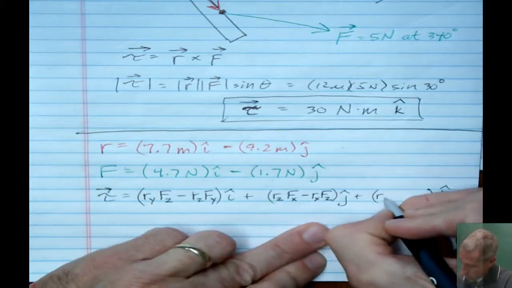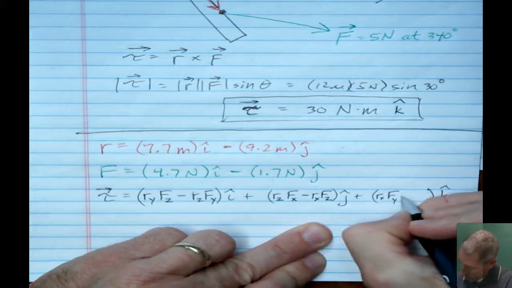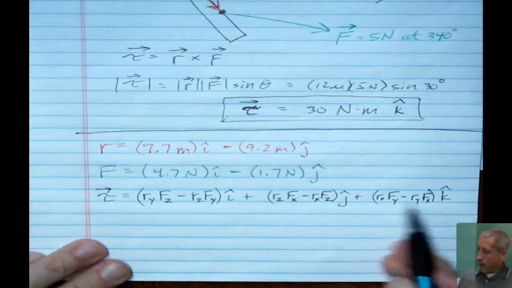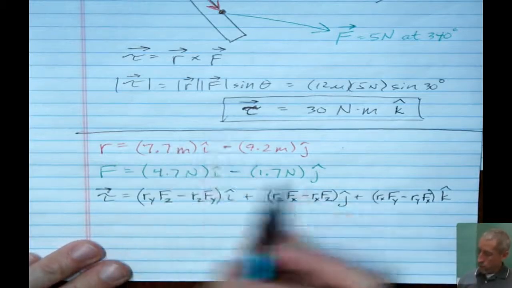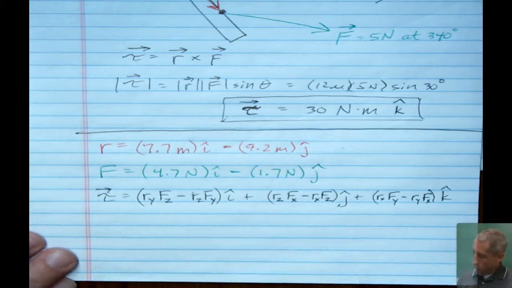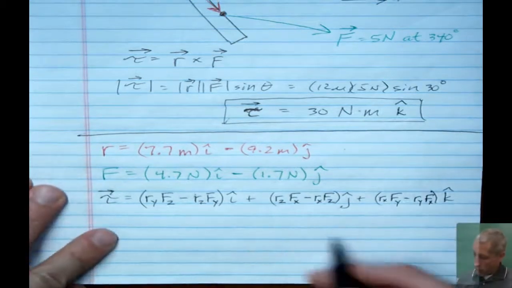So now we're going to take rx times fy minus ry times fx. That, of course, we do have. There's those 4 components there. None of those are 0. So only because my problem is simpler can I get this a little faster.